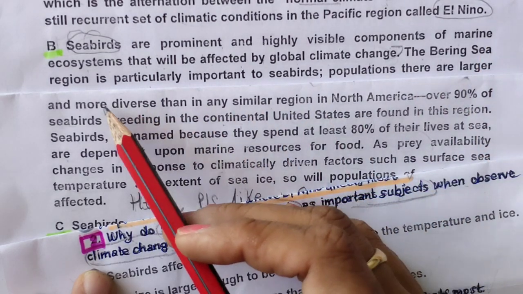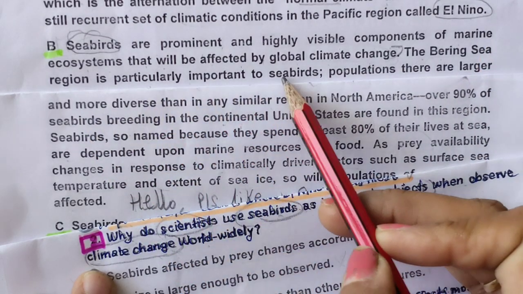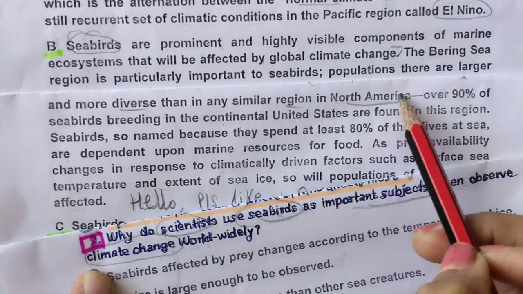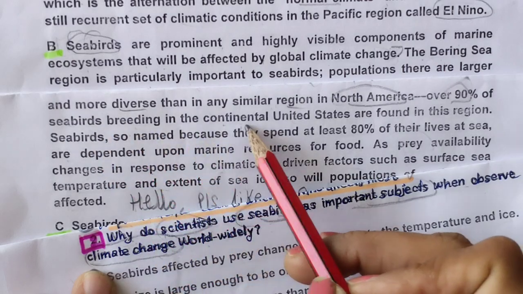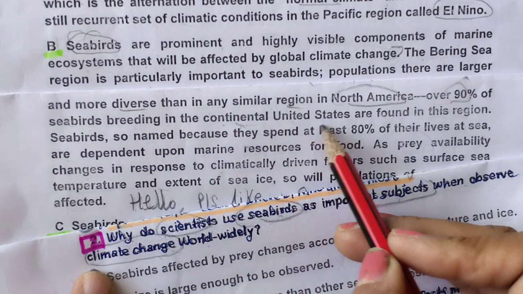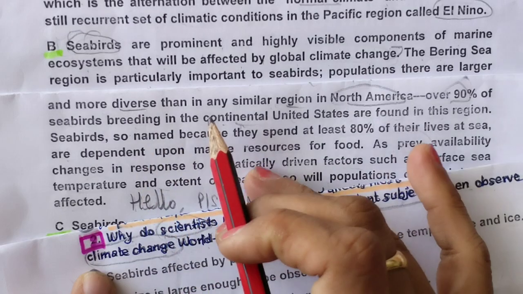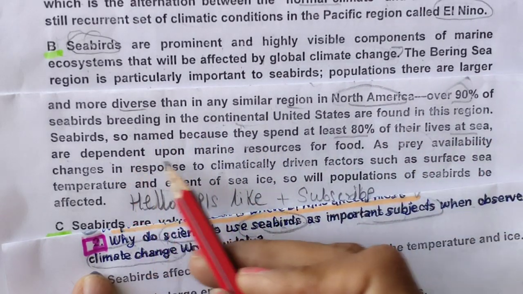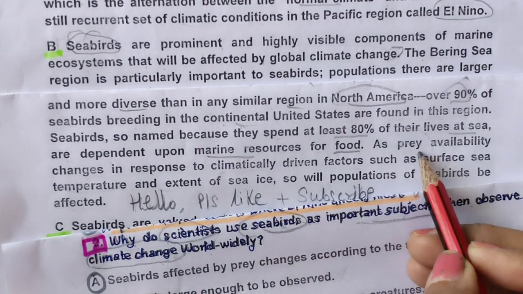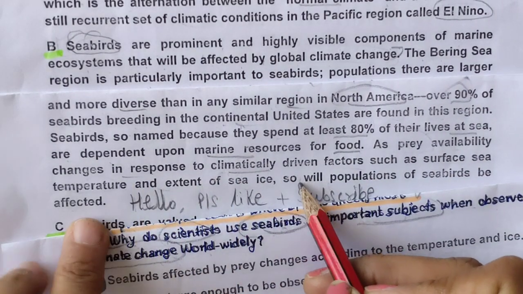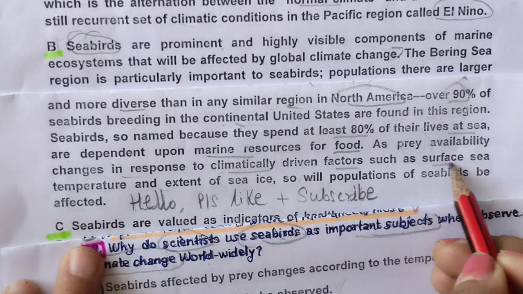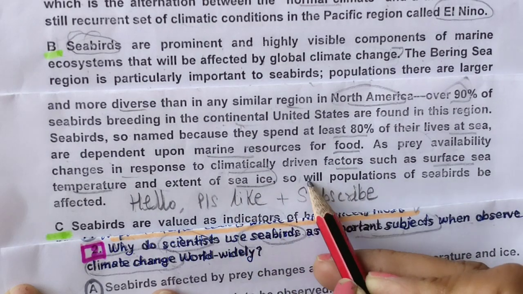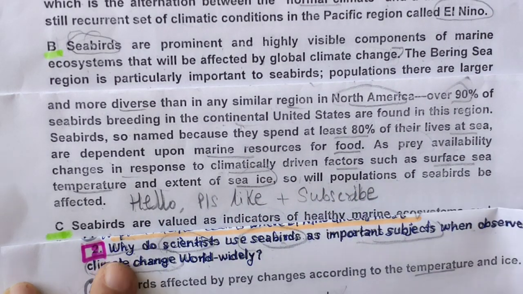The Bering Sea region is particularly important to seabirds. Populations are larger and more diverse than in any similar region in North America. Over 90% of seabirds breeding in the continental United States are found in this region. Seabirds, so named, spend at least 80% of their lives at sea, dependent upon marine resources for food. As prey availability changes in climatically driven factors such as surface sea temperature, so temperature is what I can see here, and ice also, so will the population of seabirds be affected. Okay, so we have read the full paragraph.